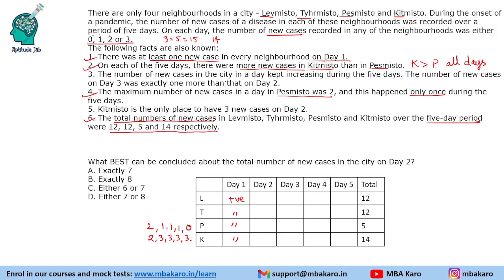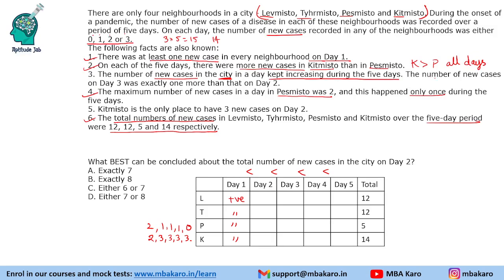The number of new cases in the city in a day kept increasing during the 5 days. So when we talk about the city, we need to include all these 4 places. It kept increasing during the 5 days. So that means the total number of cases on day 2 will be greater than on day 1. Day 3 will be greater than day 2. Day 4 will be greater than day 3. And day 5 will be greater than day 4.